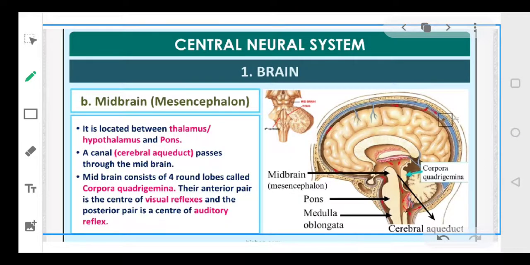Now coming to the second part of the brain, which is called the midbrain. Now dear students, midbrain is also called the mesencephalon, right? Midbrain is also called the mesencephalon.